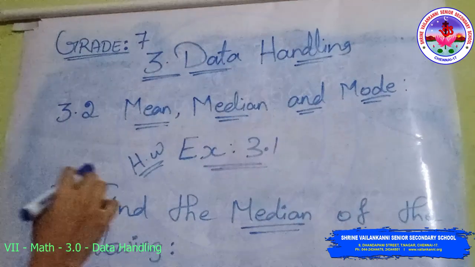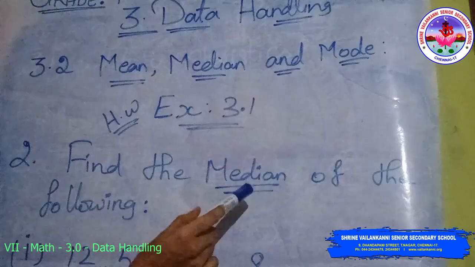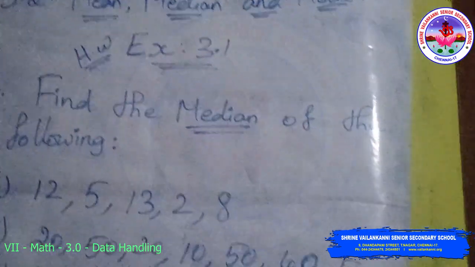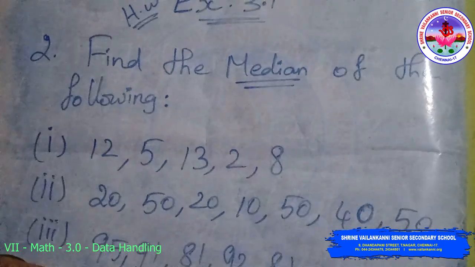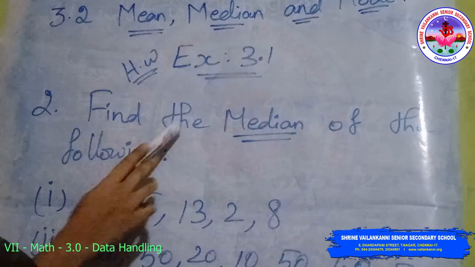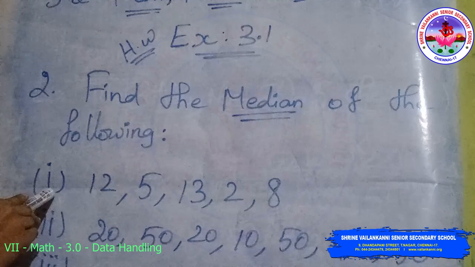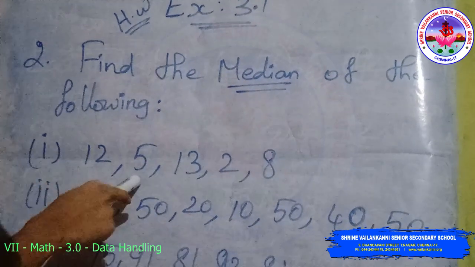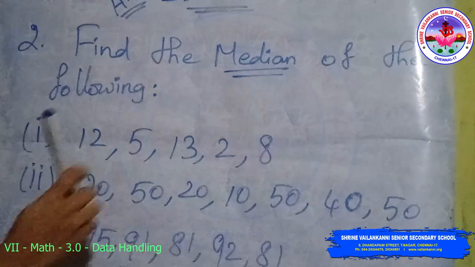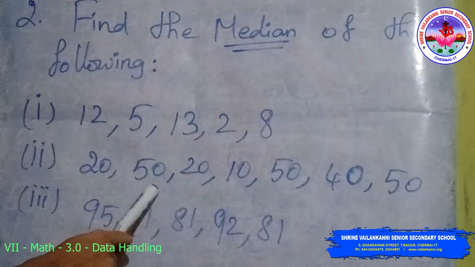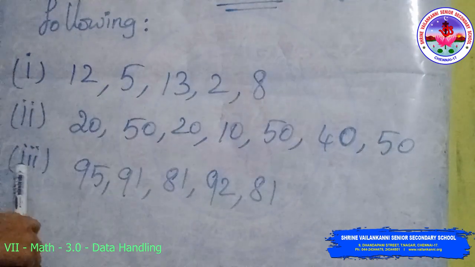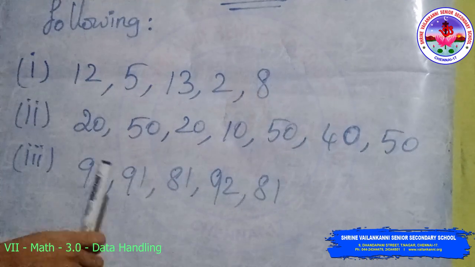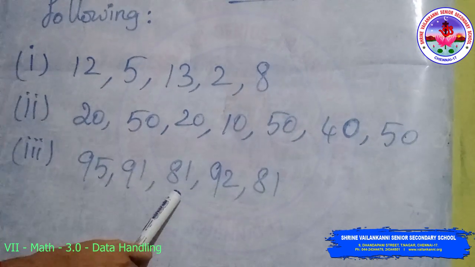Homework sum. Second question. Find the median of the following. The first one: 12, 5, 13, 2, 8. Second question: 20, 50, 20, 10, 50, 40, 50. Third: 95, 91, 81, 92, 81.